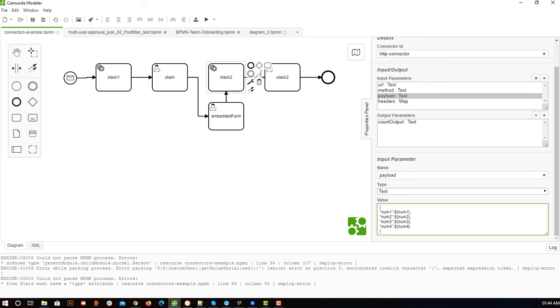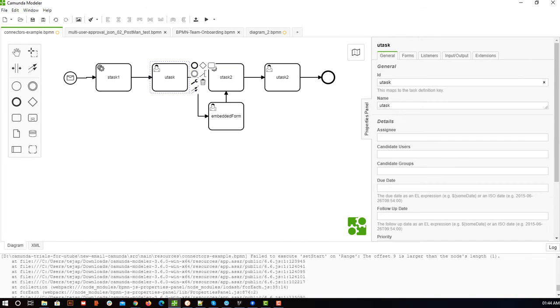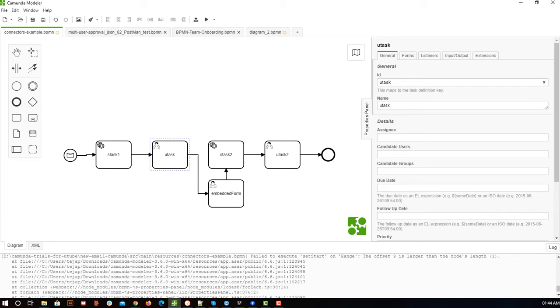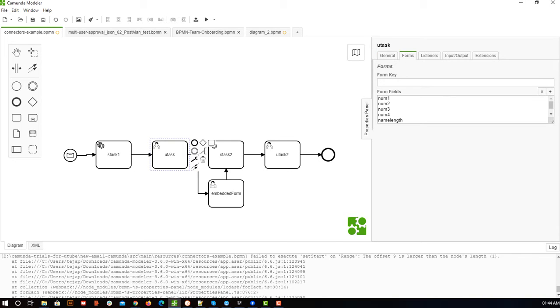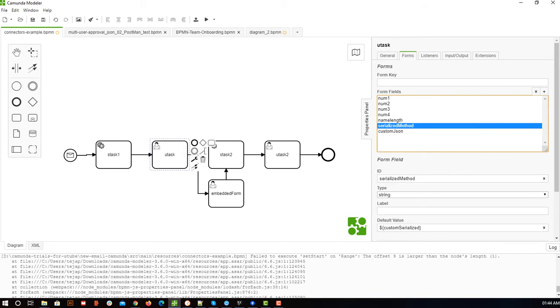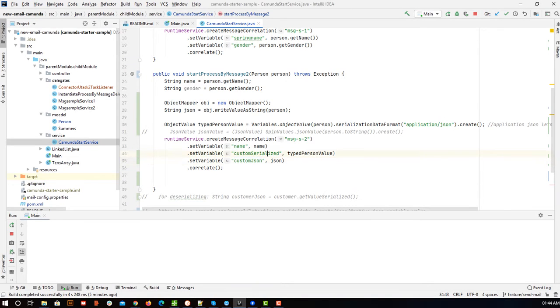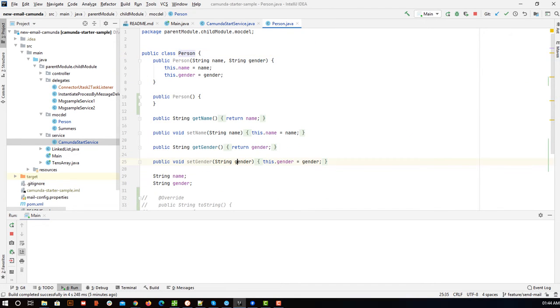Now the next thing is, because we are passing the variable, I mean object, you can see in the form, oh my system is lagging, 1 second. Yeah, so this was the object, right? The custom serialized. I can show you that variable name, custom serialized. This custom serialized has the value, which is nothing but an object of type person. So if I write any method here, it might be toString or anything, I can call that function. That's what I wanted to say.